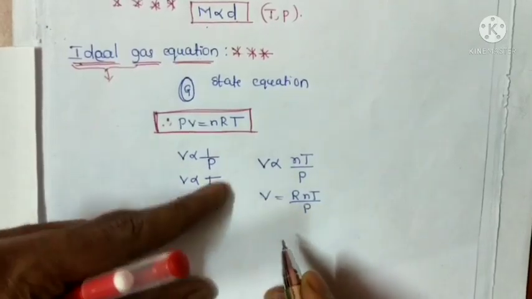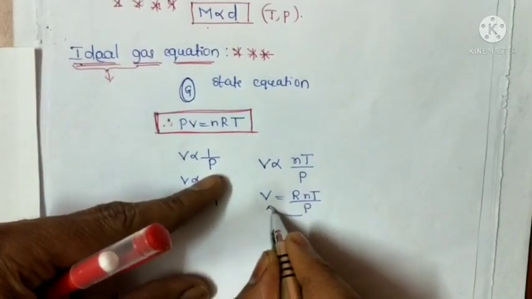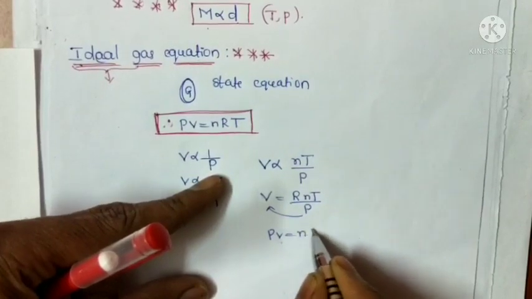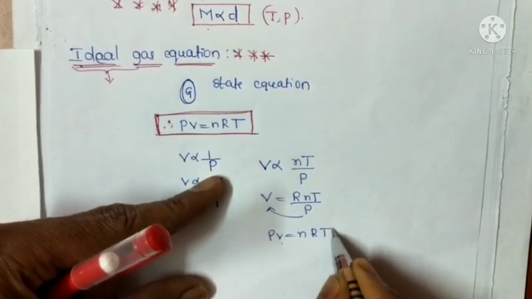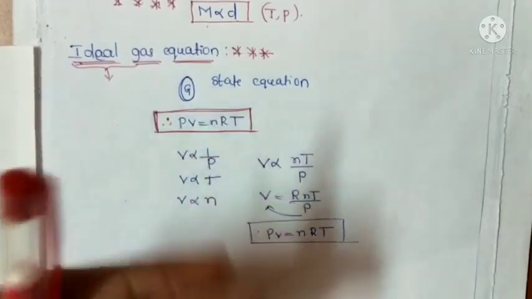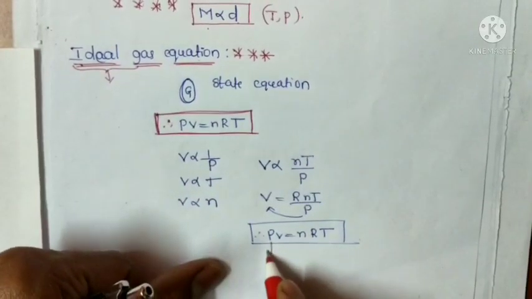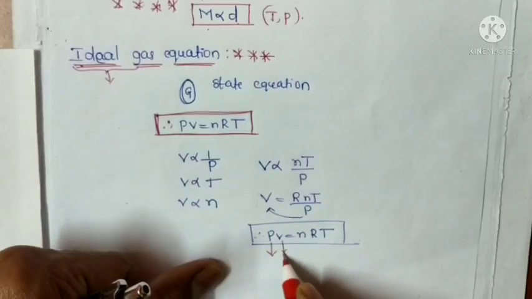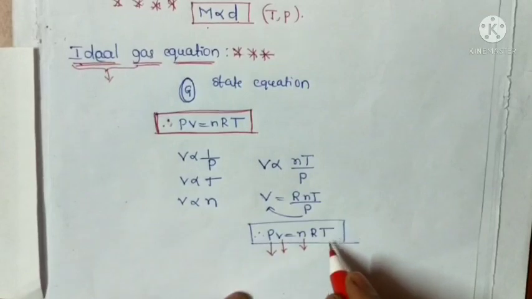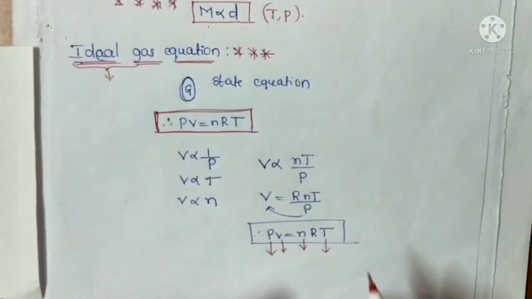So from this we can conclude that PV is equal to nRT. Here P is the pressure of the gas, V is the volume of the gas, n is the number of moles, and T is the temperature of the gas.